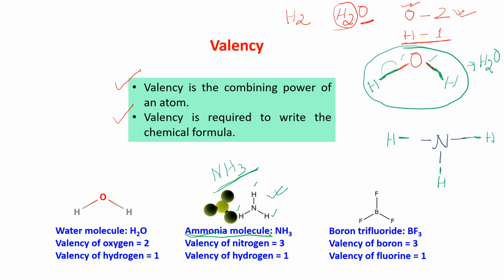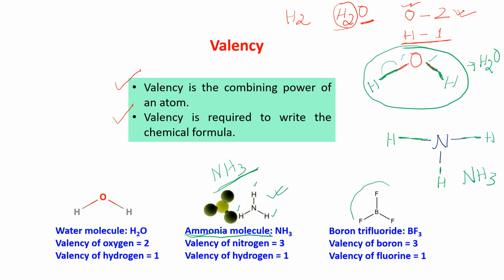And these two will hold each other, they will make a bond. So they are making a compound N and 3H. So NH3. I think I am clear to you all.